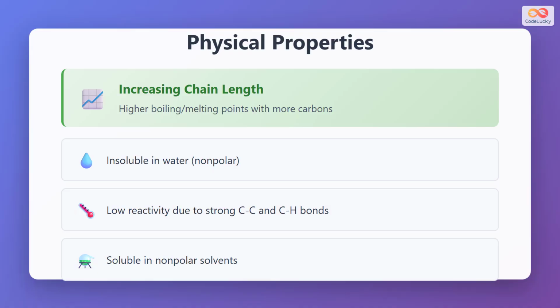The physical properties of alkanes show clear trends. As the chain length increases and more carbon atoms are added, both the boiling point and melting point increase. This happens because larger molecules have greater surface area, leading to stronger London dispersion forces between molecules. Alkanes are insoluble in water because they are nonpolar molecules, and water is a polar solvent. However, alkanes are soluble in nonpolar solvents like hexane or benzene. Alkanes also have low reactivity due to the strength of their carbon-carbon and carbon-hydrogen bonds, which makes them relatively stable and unreactive under normal conditions.